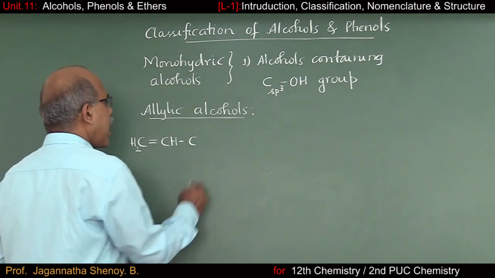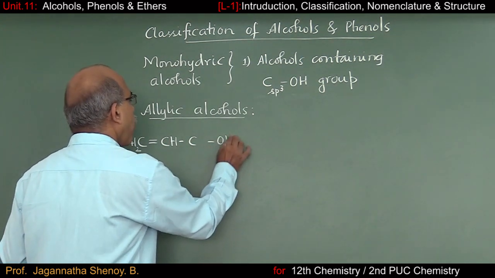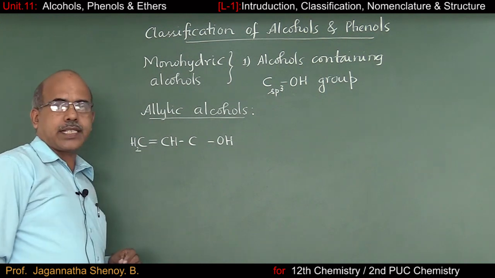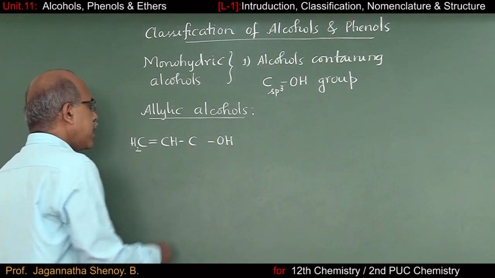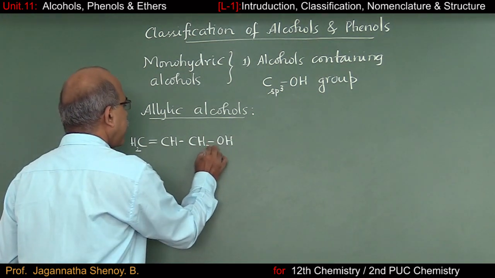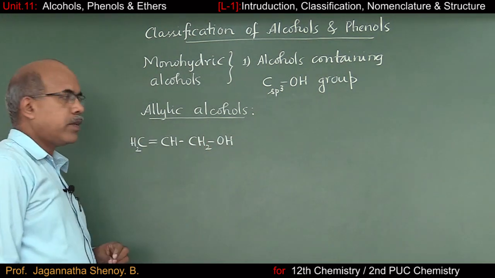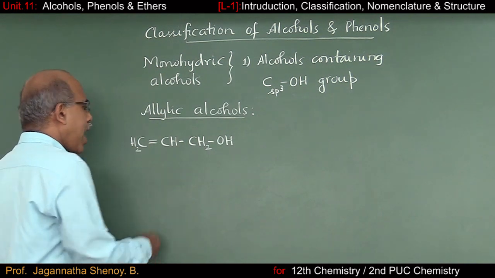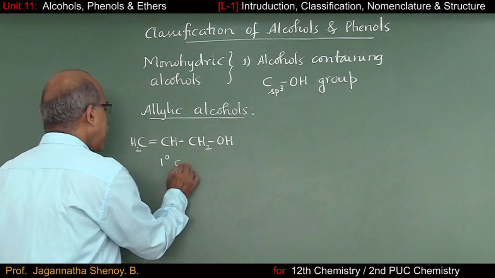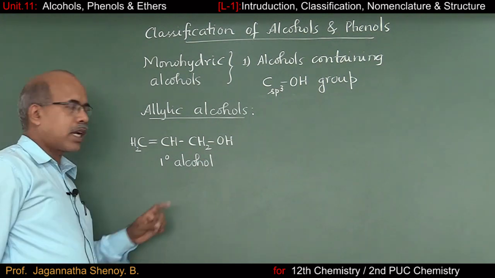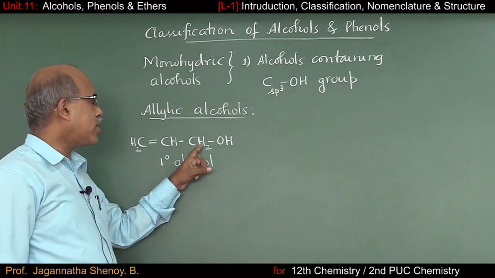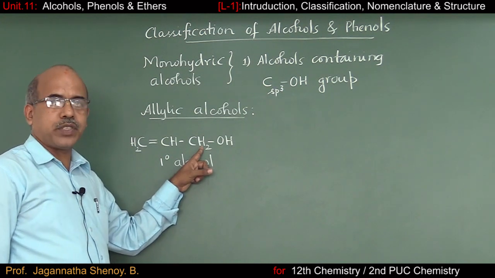On this allylic carbon atom, if I have an OH group, I call it an allylic alcohol. To satisfy tetravalency, in this case we should have two hydrogens. So this comes under primary alcohol, because the carbon atom carrying the OH group has two hydrogens.